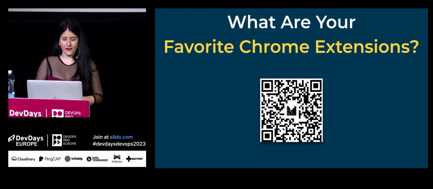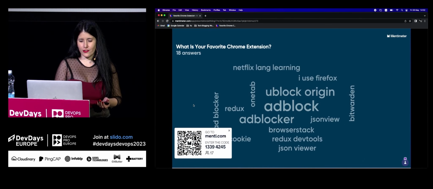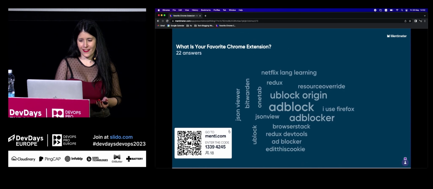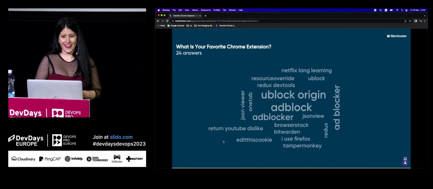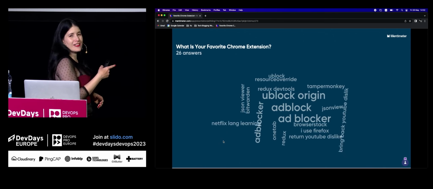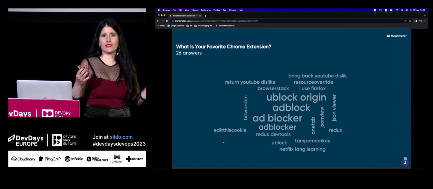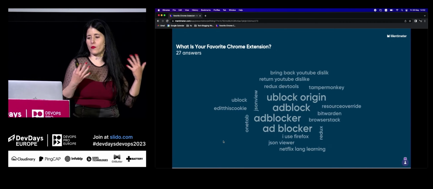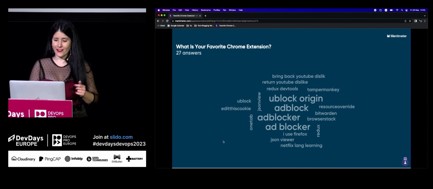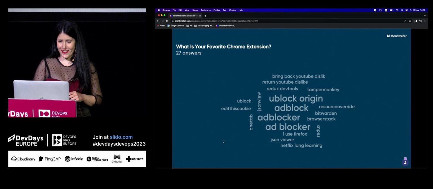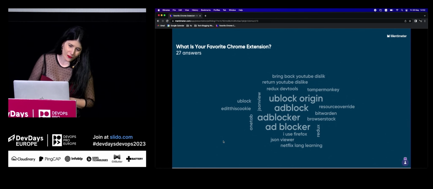Okay. Now let's start seeing the result. Ad blocker. Ad blocker. If you know, this is a cloud word. It increases the words that are most common. Ad block origin. JSON view.